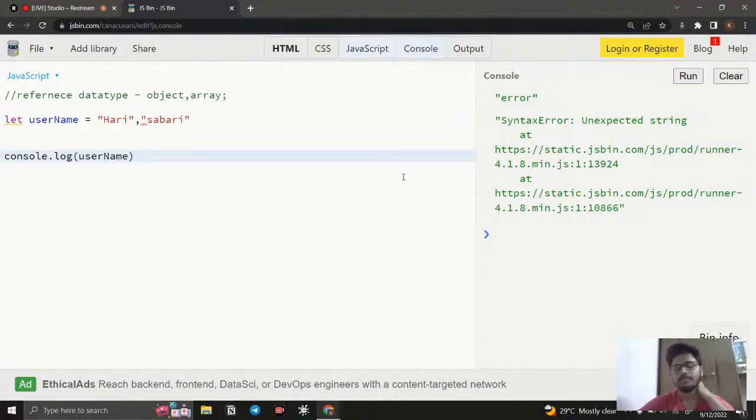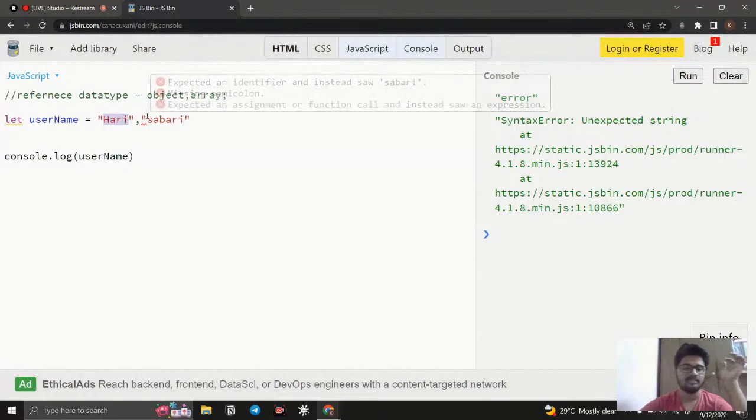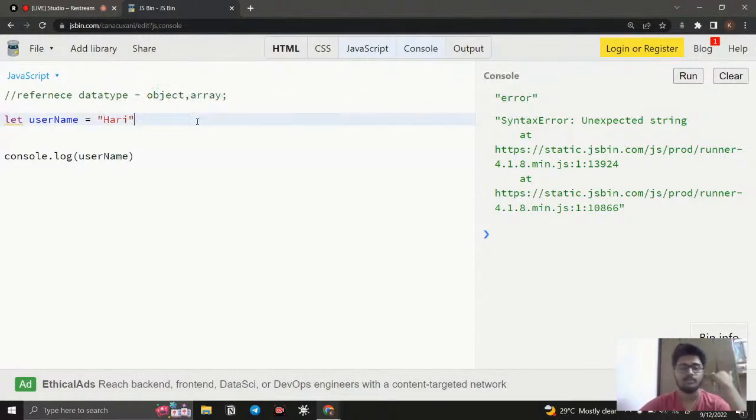So why? Because primitive data types are the data types that store one value. One variable can store one item, that's it. So one value it is able to store. So if I run this, it will be perfect.